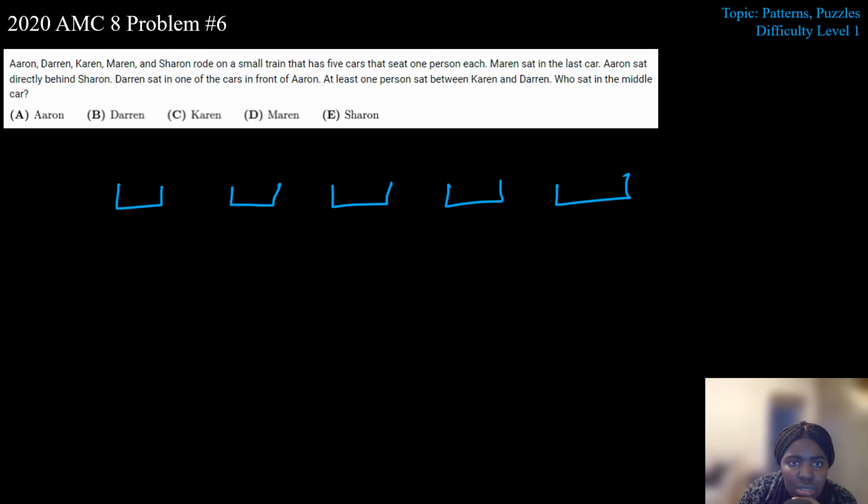Let's see. So if the train is going this way, let's say this is the last car. So we're going to put Marin over here. Aaron sat directly behind Sharon. So we know that it's going to be AS like that. We just don't know where to put them yet. And then Darren sat in one of the cars in front of Aaron. So Darren has to be around here somewhere.